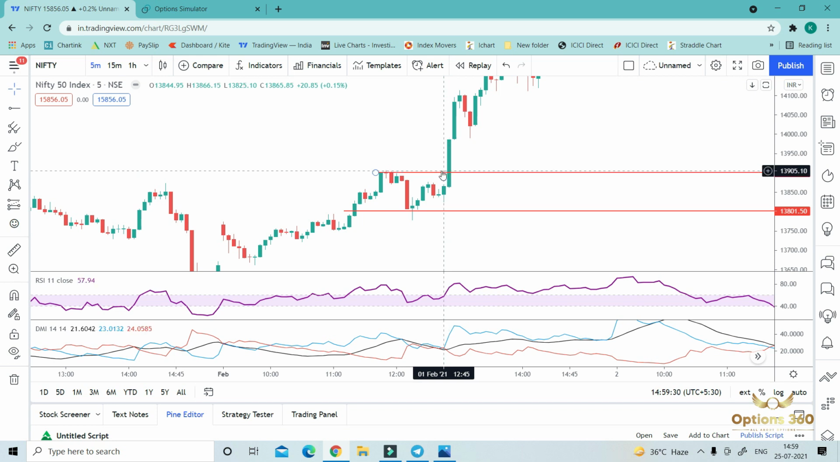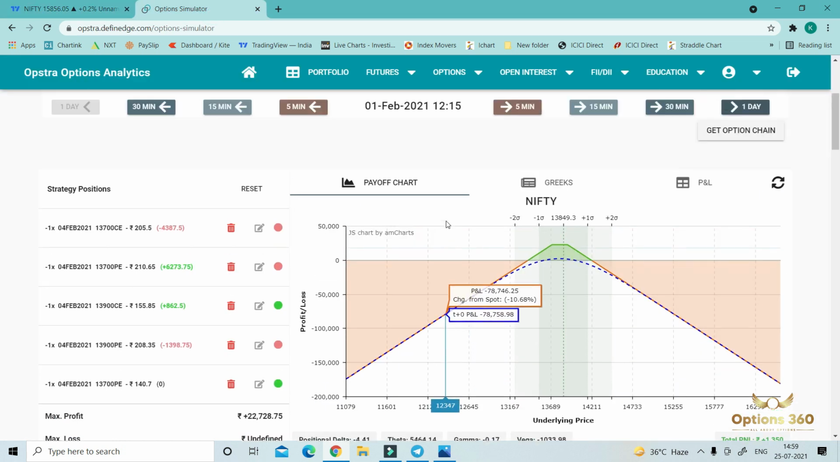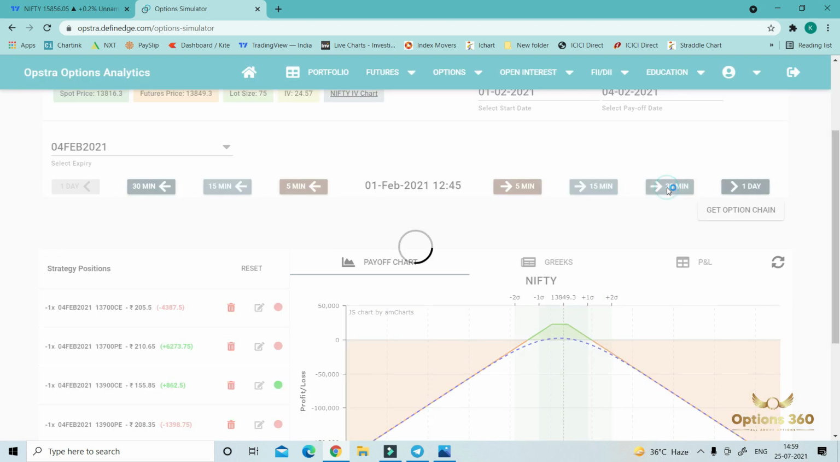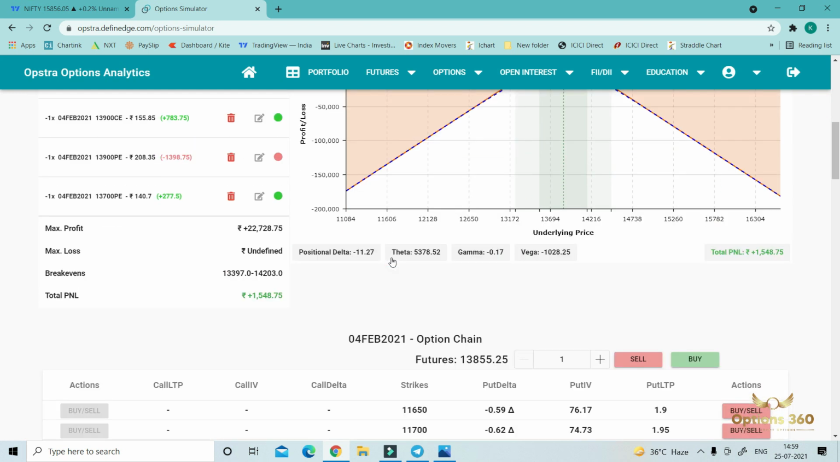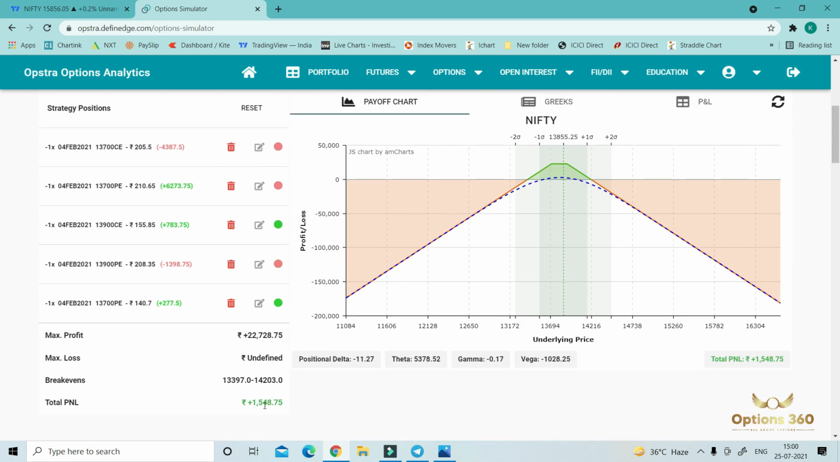So we will make the adjustment around 12:45, because in this candle, Opstra only allows a 5-minute span. So if we go for this span of 5 minutes, then market almost reached around 14,000. So we will make the adjustment around 12:45. There are some kinds of limitations with Opstra. So again around 12:45 we were in profit. Still we are not in loss.